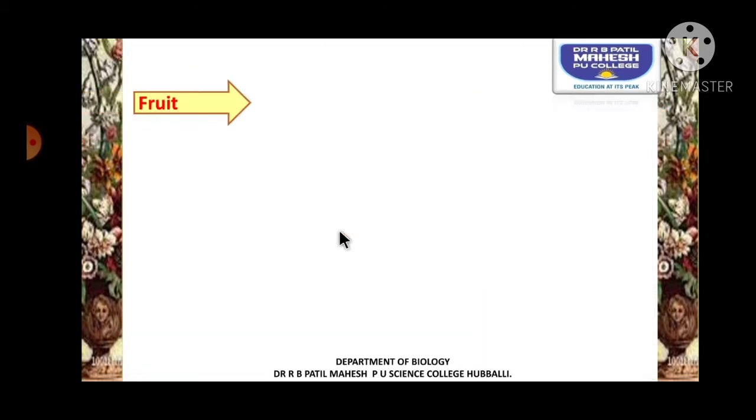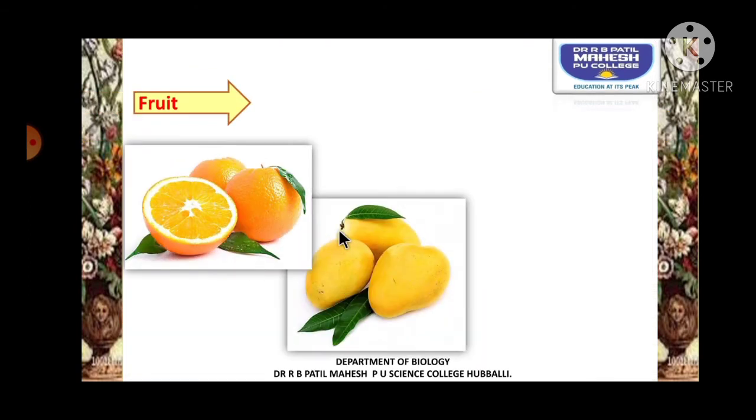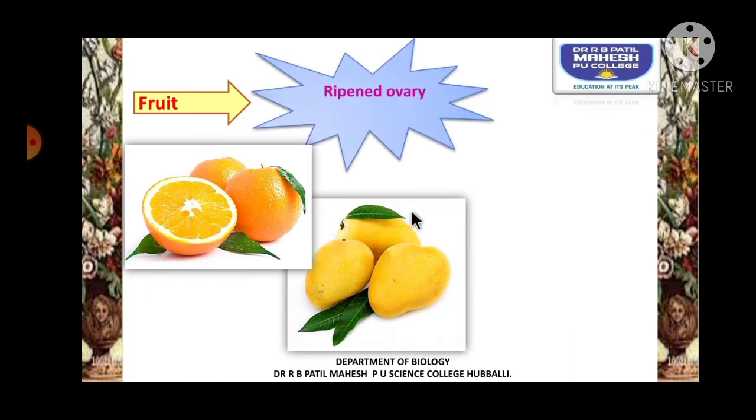So first of all, what is a fruit? We know that a fruit is a ripened fertilized ovary. After the fertilization, the ovary will become the fruit, and the wall of the ovary becomes the wall of the fruit. The fruits can be systematically classified into two types: true fruit and false fruit. Then what is a true fruit?